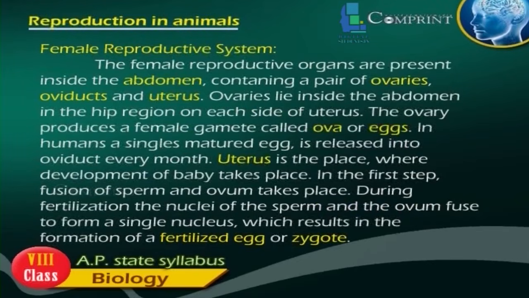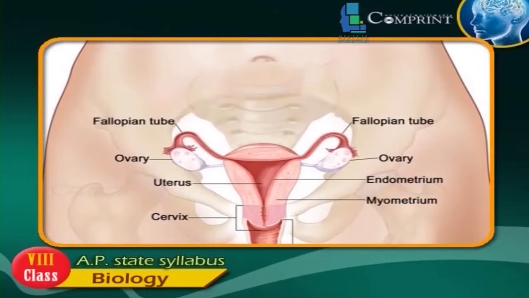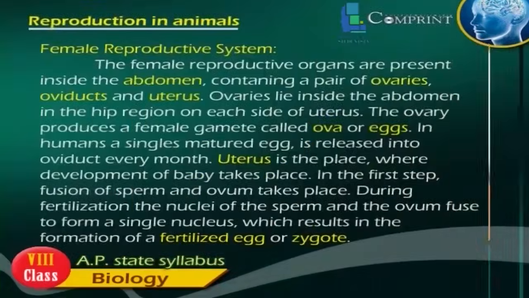Female reproductive system. The female reproductive organs are present inside the abdomen, containing a pair of ovaries, oviducts, and uterus. Ovaries lie inside the abdomen in the hip region on either side of the uterus. The ovary produces a female gamete called ova or eggs. In humans, a single matured egg is released into the oviduct every month.